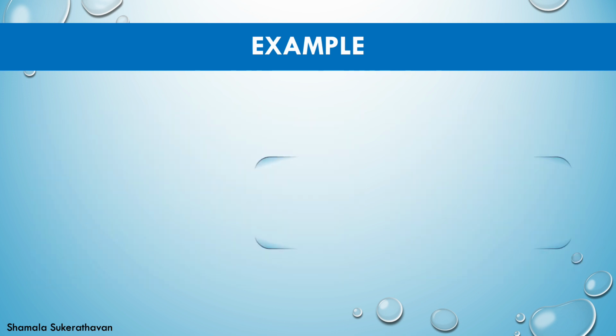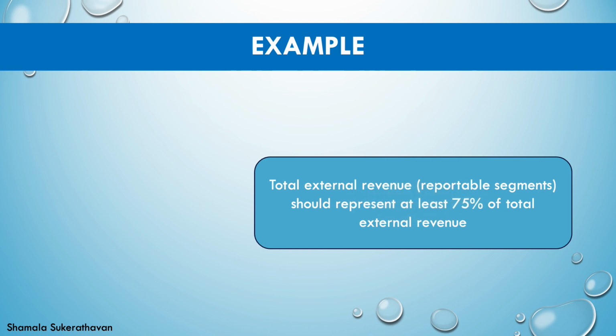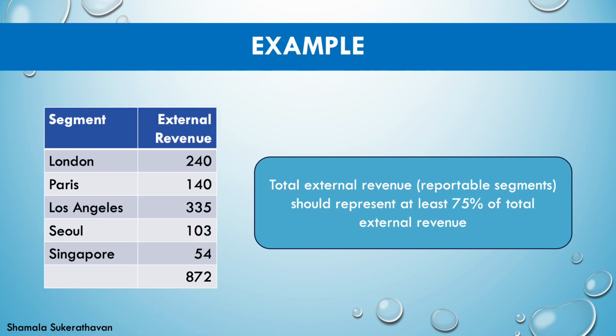IFRS 8 requires the total external revenue of reportable segments should represent at least 75% of total external revenue. Thus, given the total external revenue from reportable segments, excluding Singapore, is 818,000, representing more than 93%, it is possible to disclose Singapore in an all other segments category.